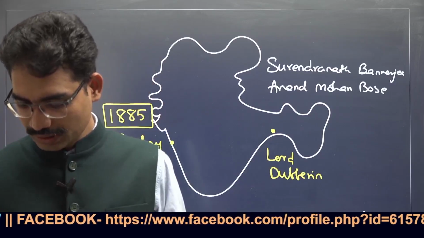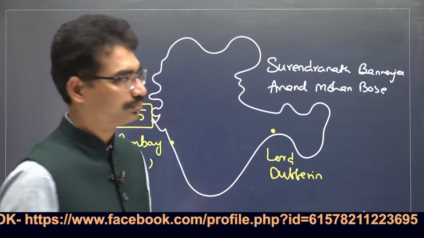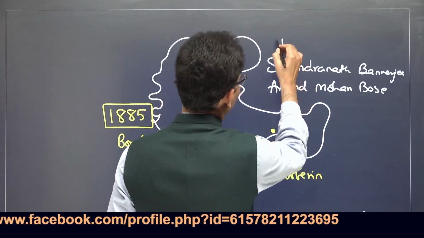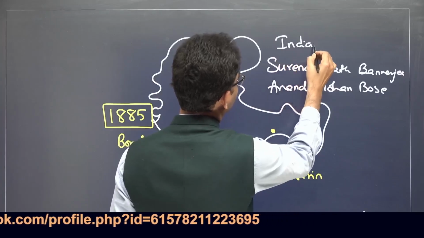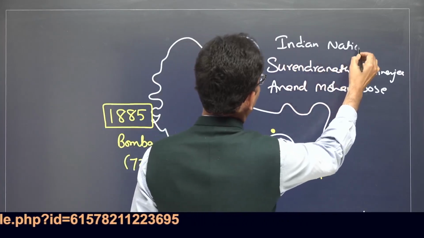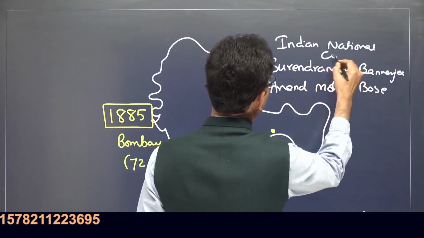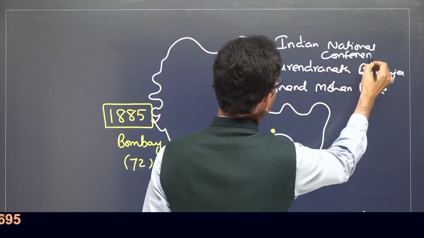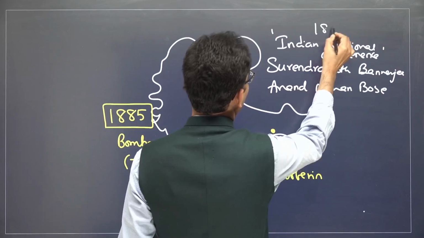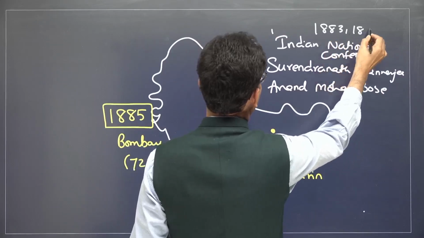When it comes to this Indian National Conference, it was held two times, both in 1883 and 1884.